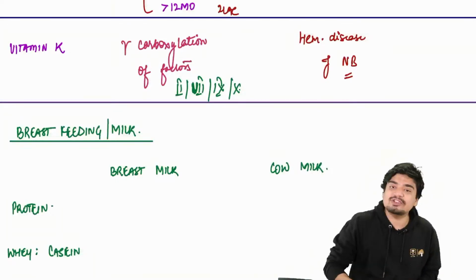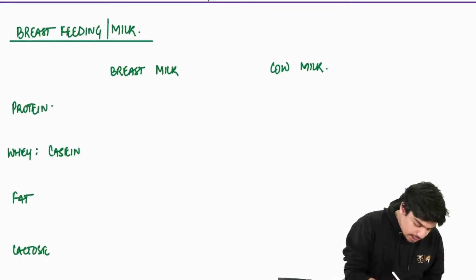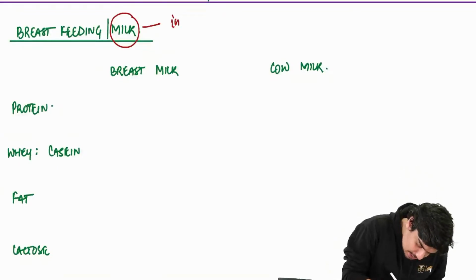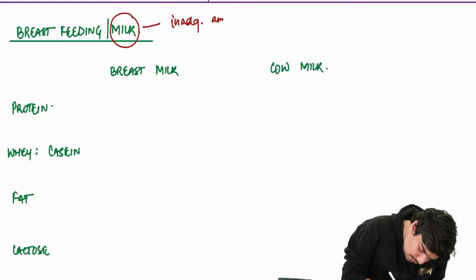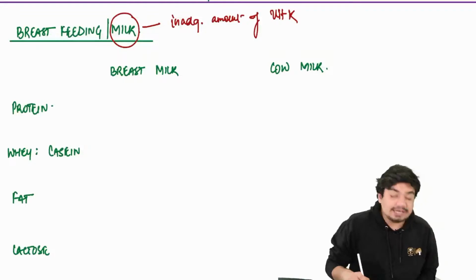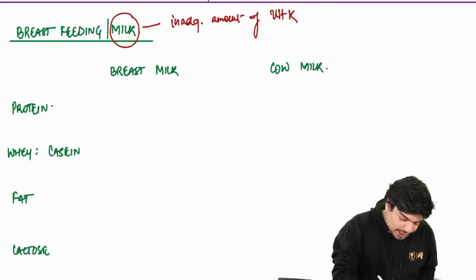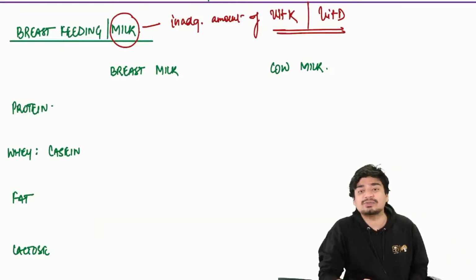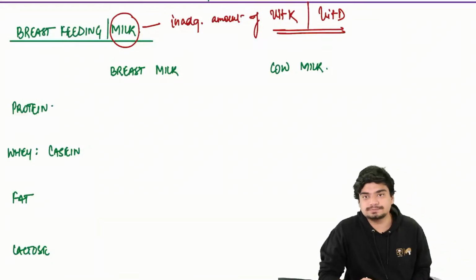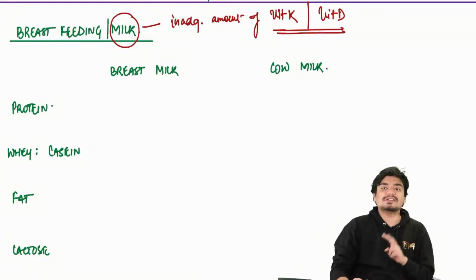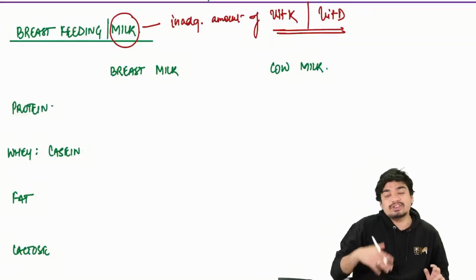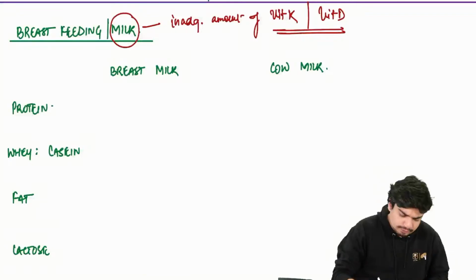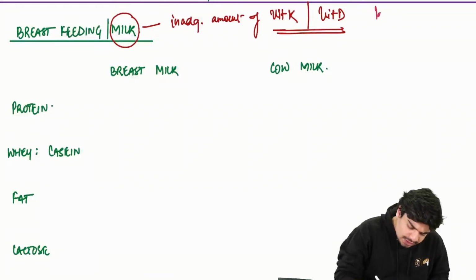This brings me to the next topic, breastfeeding and breast milk. Remember that breast milk has an inadequate amount of vitamin K. It also has an inadequate amount of another vitamin, vitamin D. These are the only two vitamins which are lacking as far as breast milk is concerned. Since vitamin K is lacking, we give injection vitamin K at birth.